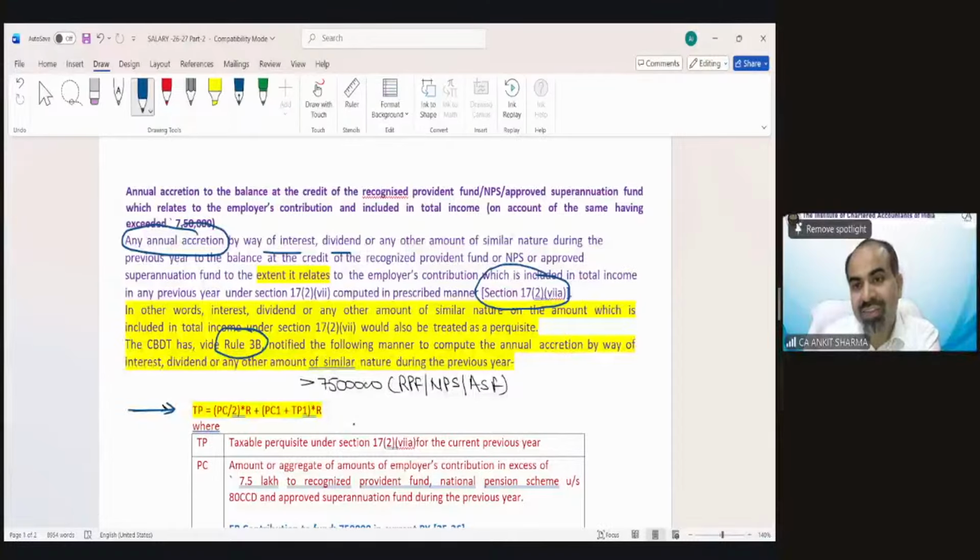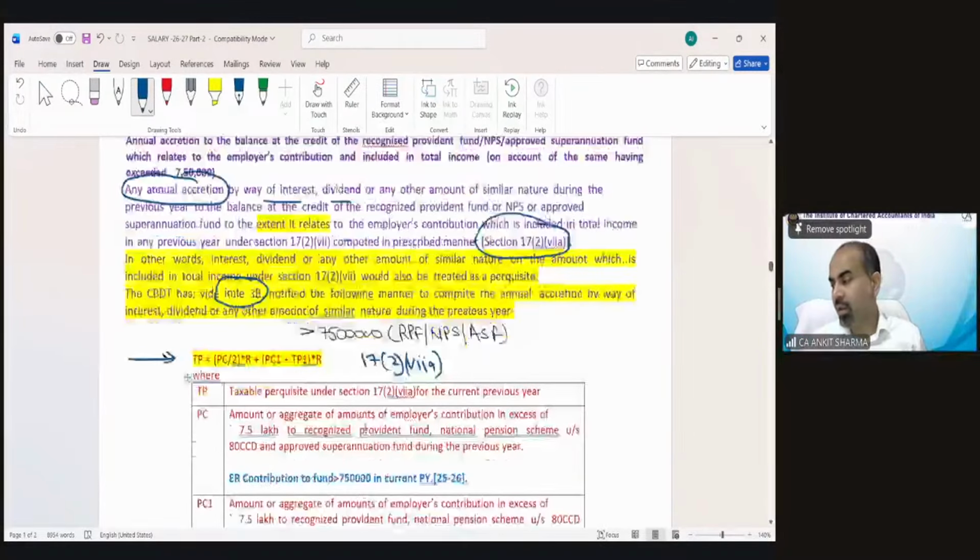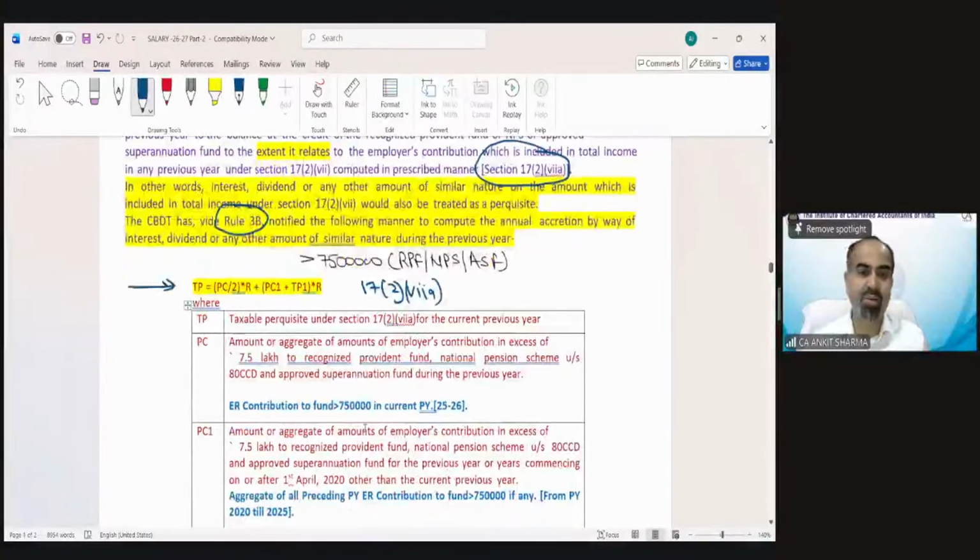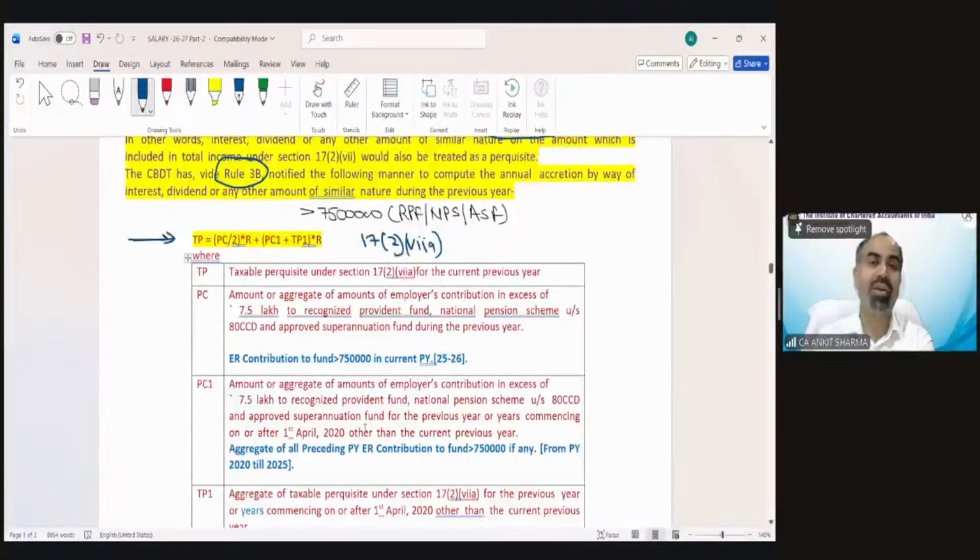So section 17(2)(vii)(a), you are asking, correct? And that is a formula which you have to solve to calculate this perquisite. I believe in the study material, rule number 3B has been derived from income tax rules, of course, so the language is quite difficult.